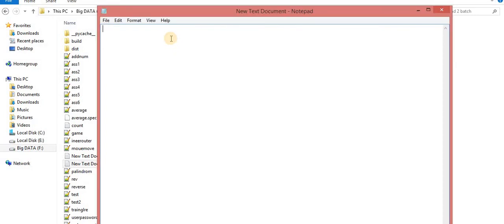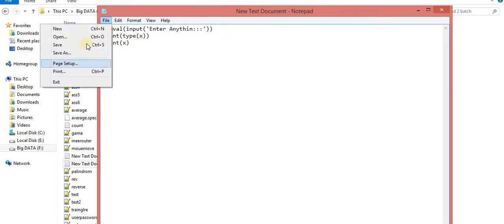So very simple. The rest of the things are the same. Eval is a concept similar to typecasting. Enter anything, and then I am printing the type of X, and then I am printing what exactly is inside this X. So I am saving it.